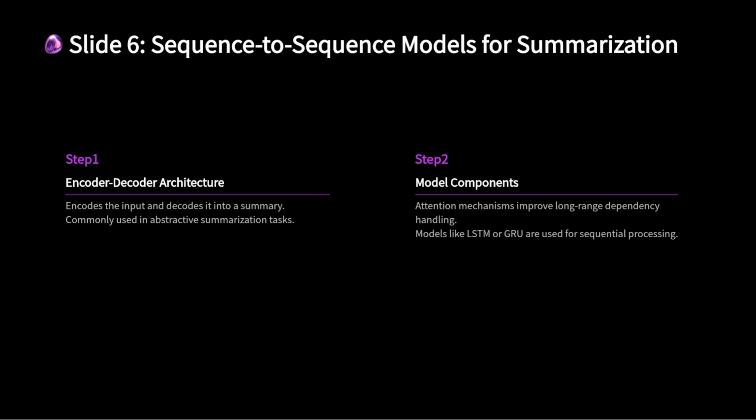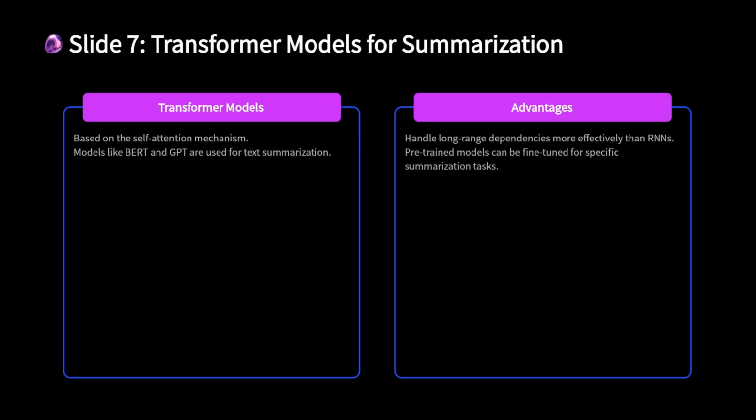in the document. Recent advancements in summarization have been driven by transformer models, such as BERT and GPT. These models use the self-attention mechanism, which allows them to process the entire input sequence at once, making them more efficient than RNN-based models. BERT is typically used for extractive summarization, while GPT is more suited for abstractive summarization due to its ability to generate text.